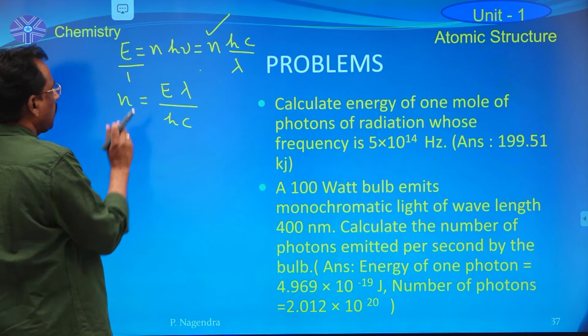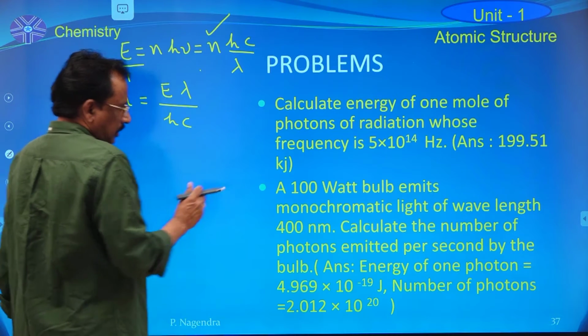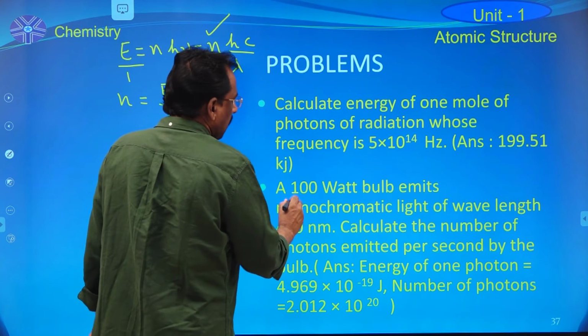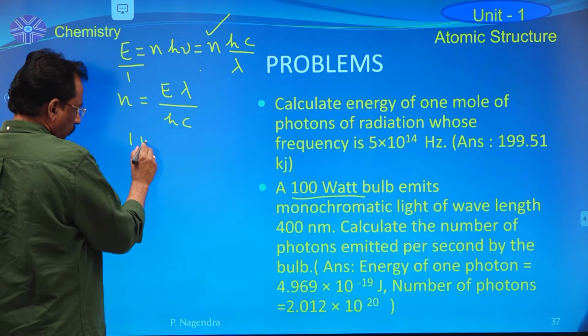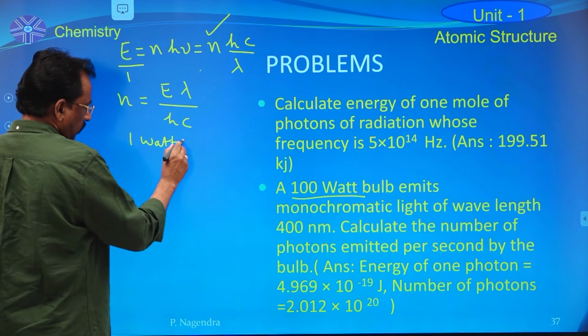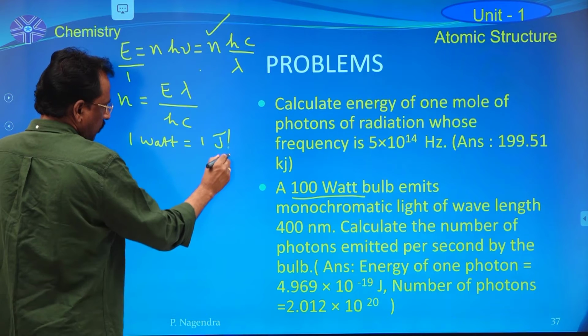Now here this bulb emits 100 watt. 1 watt is equal to 1 joule per second.